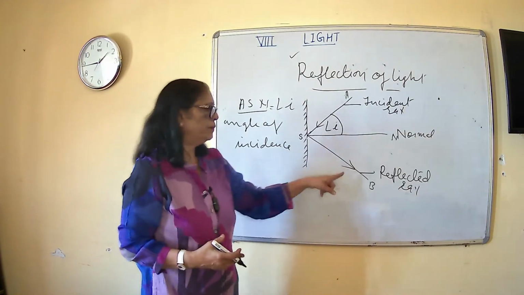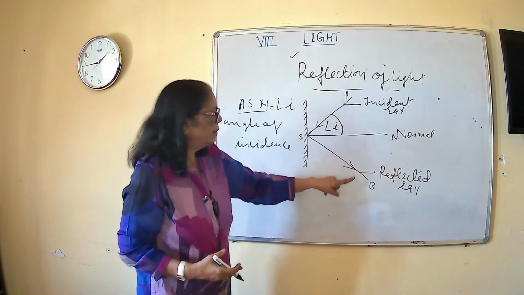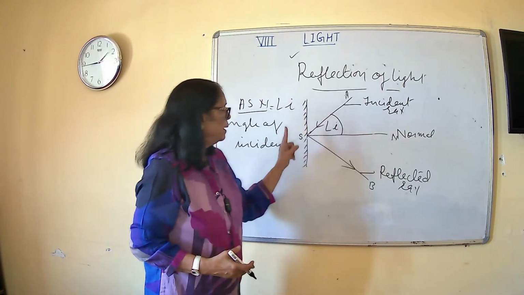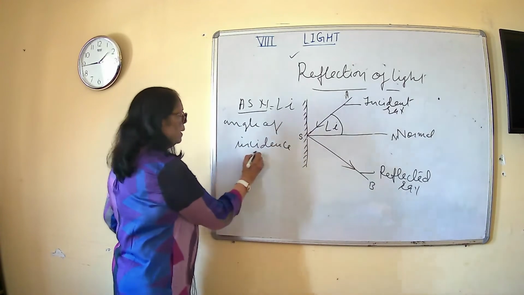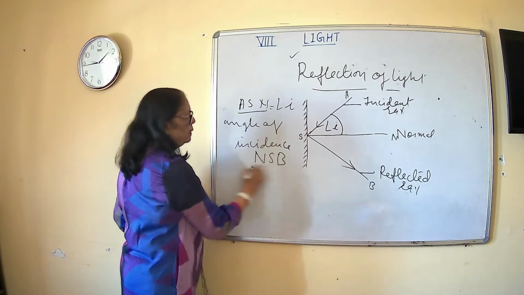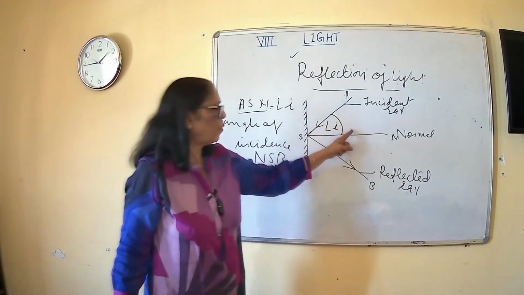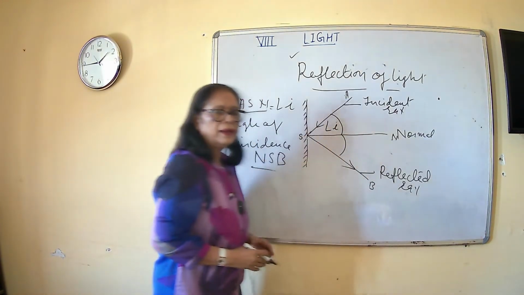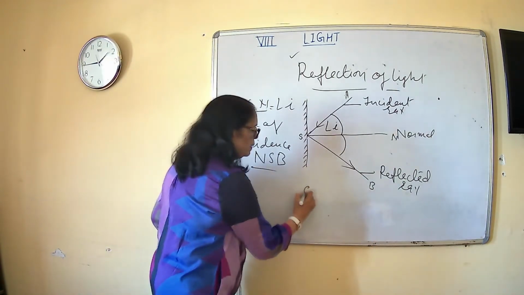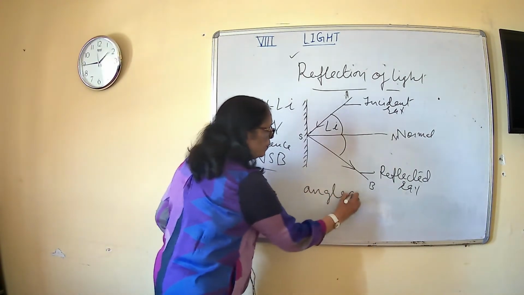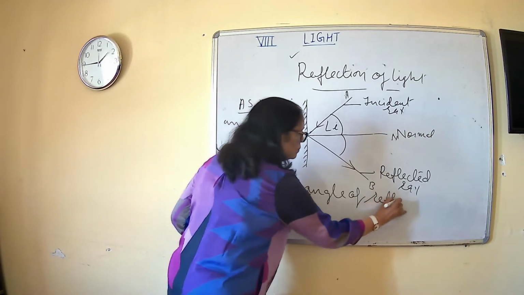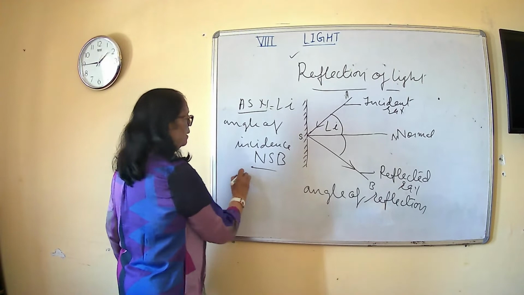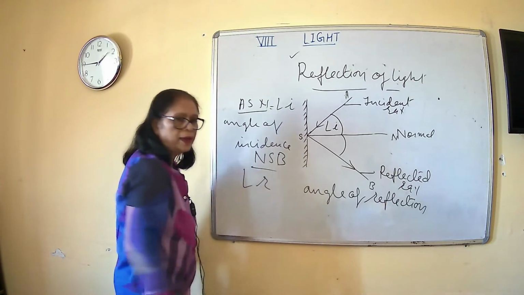On the other hand, the angle between normal and reflected ray, that is NSB, this angle between normal and reflected ray is known as angle of reflection, and it is denoted by angle small r.